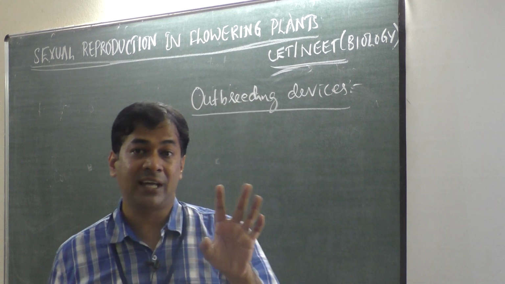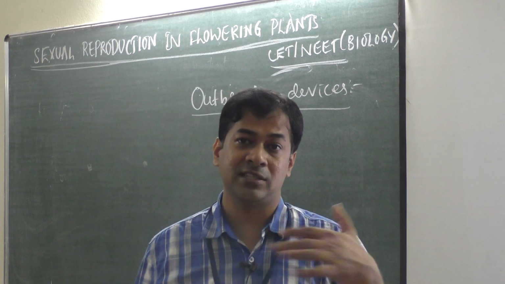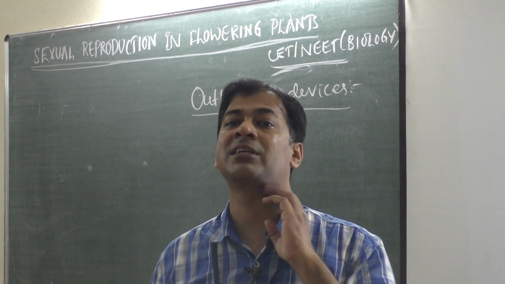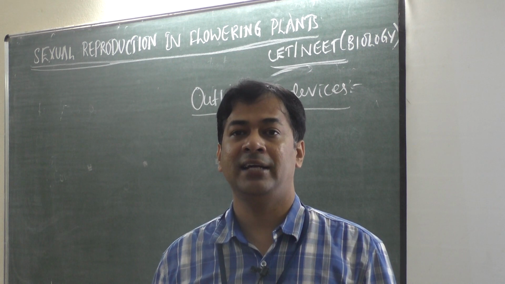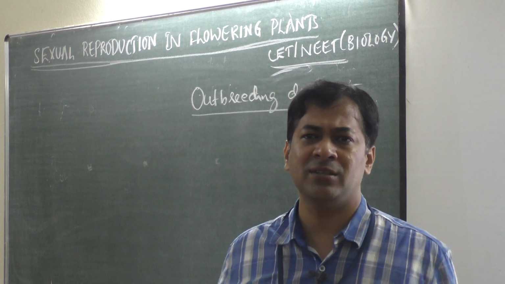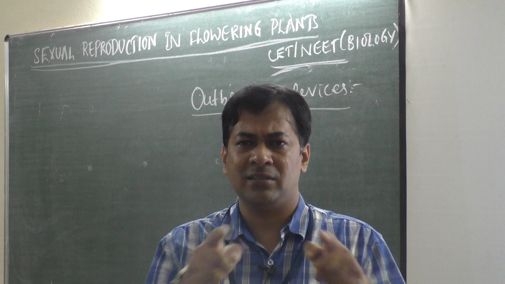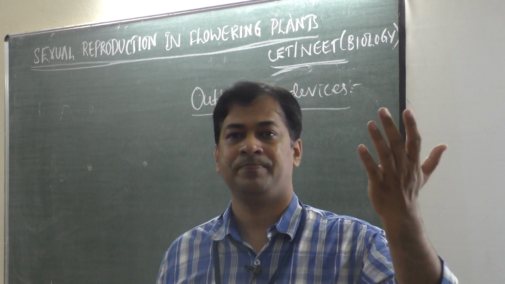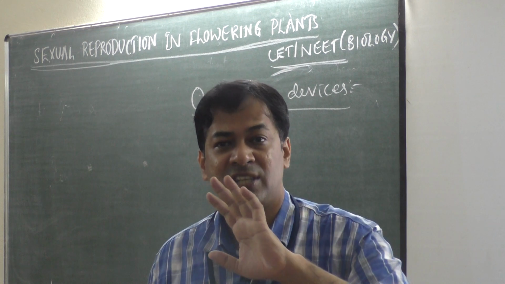If it happens continuously, like more than 5 times, then it leads to inbreeding depression. Inbreeding means cross between the same breed. Inbreeding depression means after the 5th generation, the plant becomes sterile.